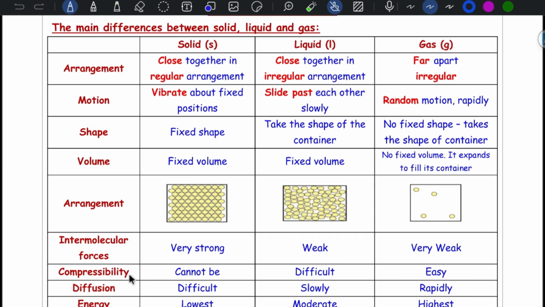For compressibility, solid cannot be compressed, liquid difficult to be compressed, while gas easily compressed. Diffusion, difficult in case of solid, slowly in case of liquid, but rapidly in case of gas. Also, when we talk about energy, lowest energy in case of solid, moderate energy in case of liquid, and highest energy in case of gas.